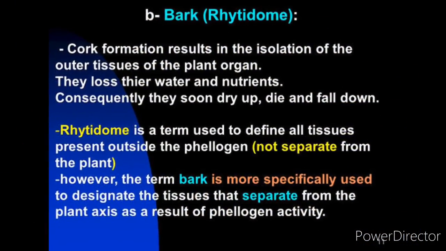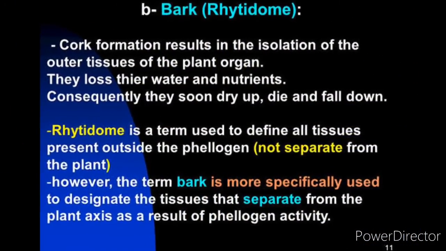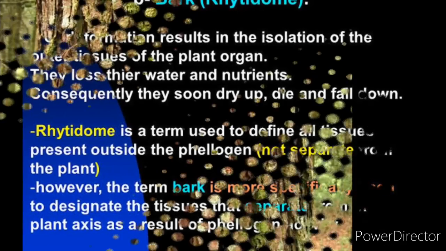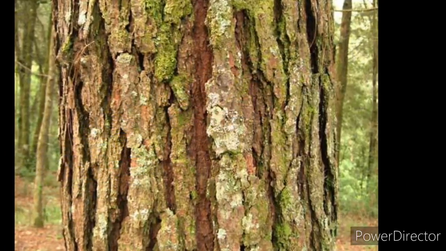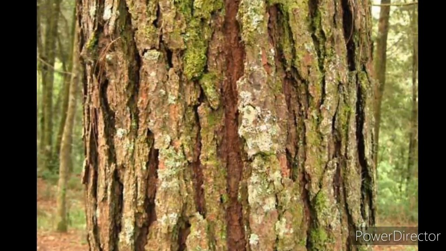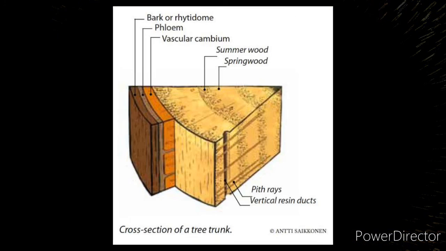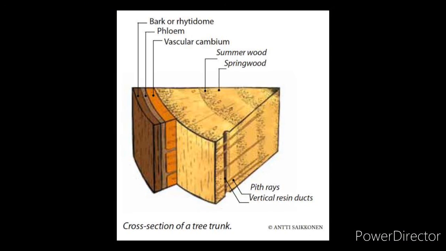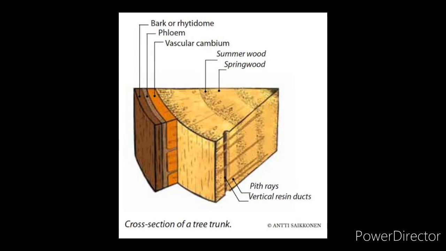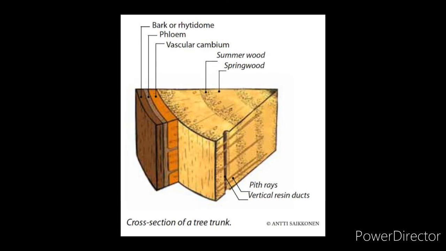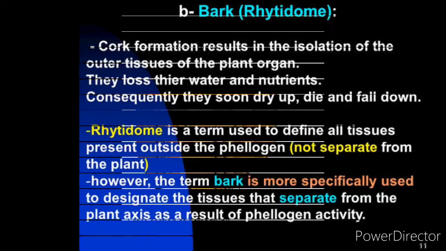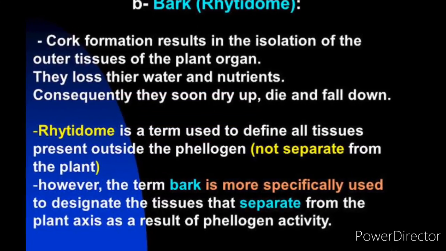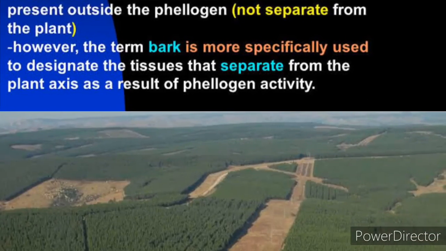Next is rhytidome. It is the structural defense by plants against fire. The outer bark of trees which extends to the last formed periderm is called rhytidome. It is composed of multiple layers of suberized periderm, cortical and phloem tissues. It protects the stem against fire, water loss, invasion of insects and prevents infections by microorganisms.